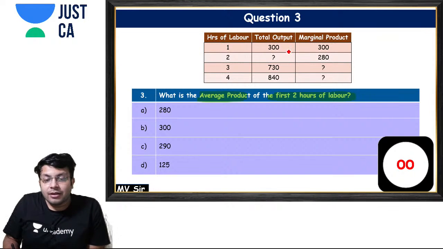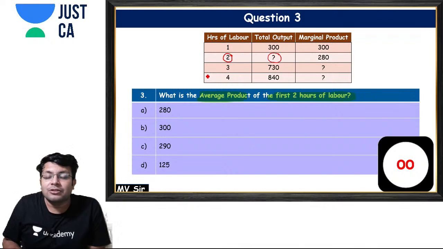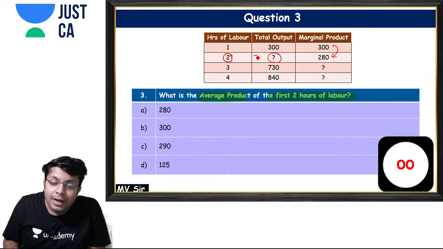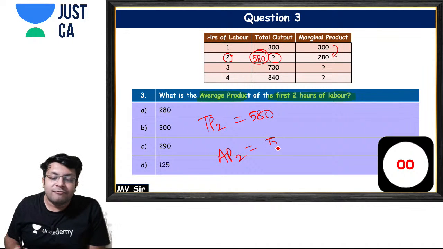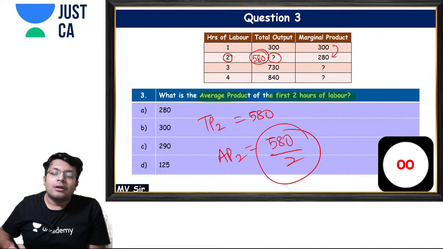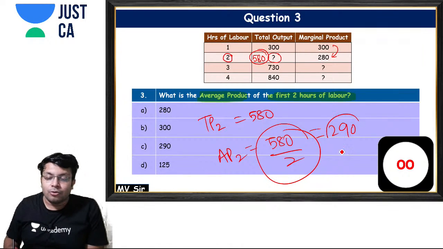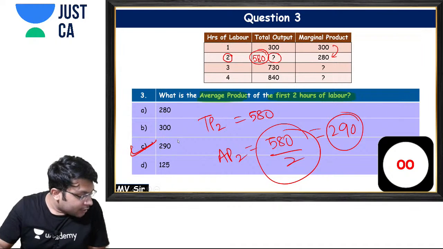Yes, now see what is happening. First I'll have to calculate the total product. By hiring a second labor, or by increasing the number of hours of labor, my marginal product has increased by 280, so my total product has increased by 280. That means my total product will be 580. So my total product at 2 units is 580. My average product at 2 units will be 580 upon 2, total product upon quantity of variable factor used. So the answer will be 290. The answer is option C. Are you getting my point?